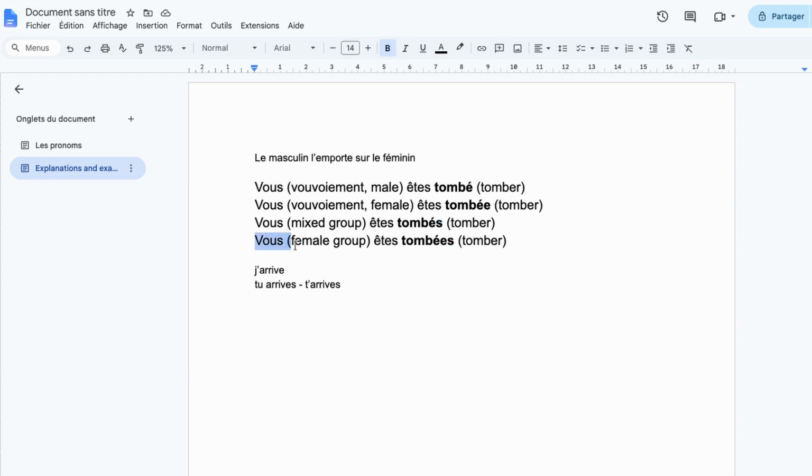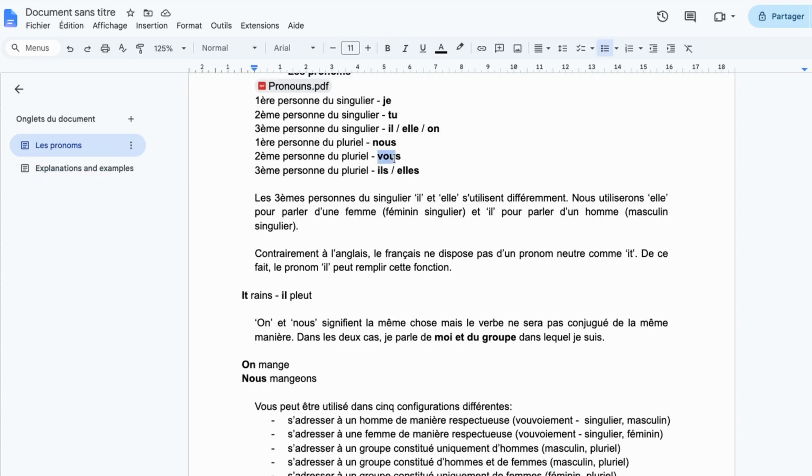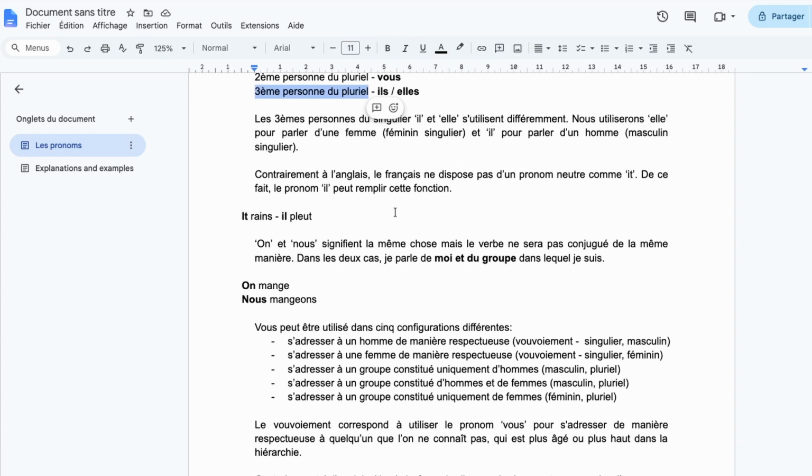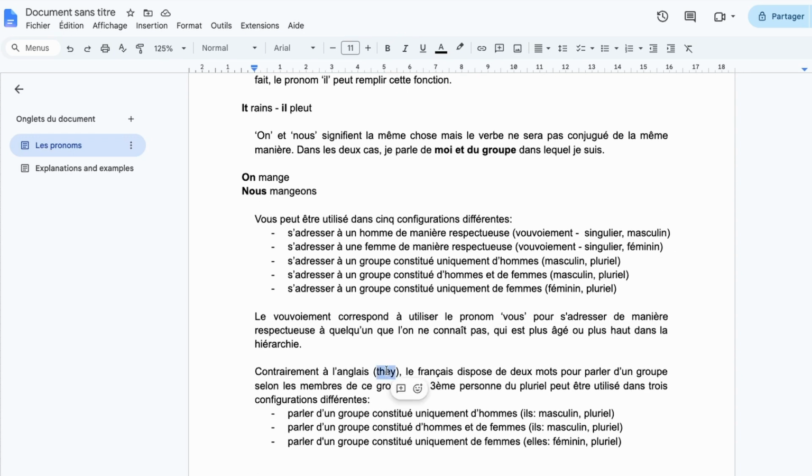So for the final case, a group that's composed of females, only females. So in that case, we have a female component to specify with this e, and we have a plural component to specify with this S, right? So that was for vous. And the last one, the third person of the plural. So in English, it would be they. We can add more details in French.